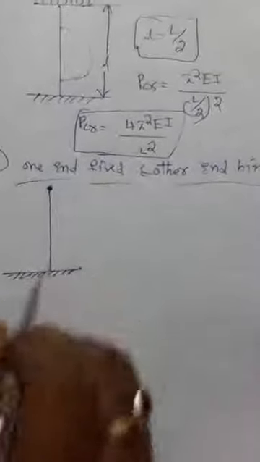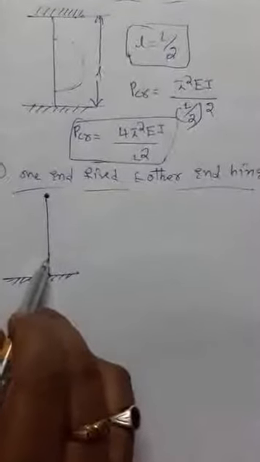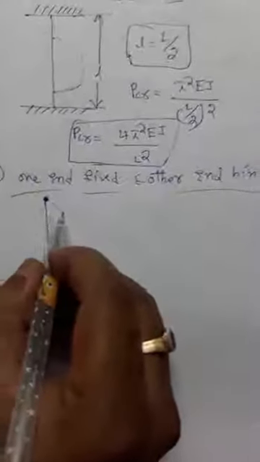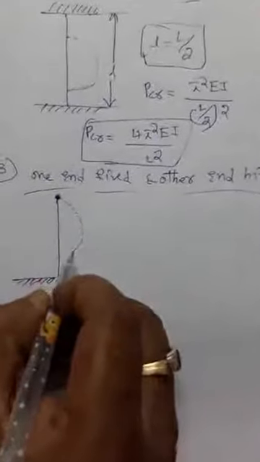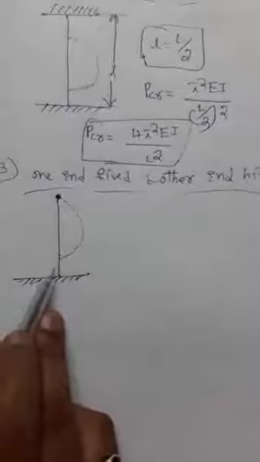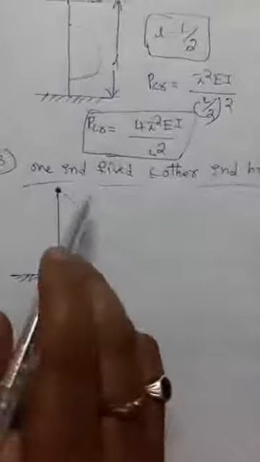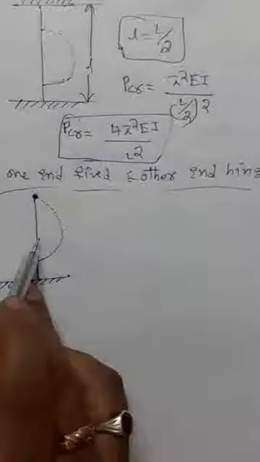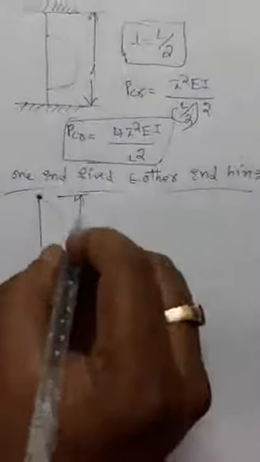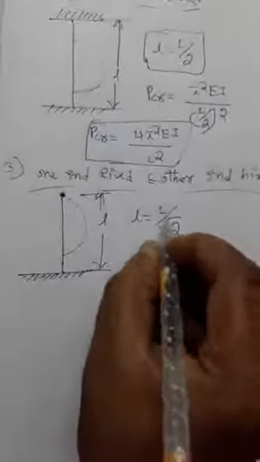The deflection is 0 at the fixed end, and you can draw the deflection shape from the hinged end to some portion from the top of the fixed end. So this is the deflection shape of one end fixed and the other end hinged. The column is like this, and this is the equivalent length L. For this condition, the equivalent length changes up to L by root 2.